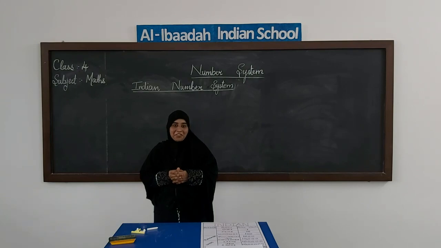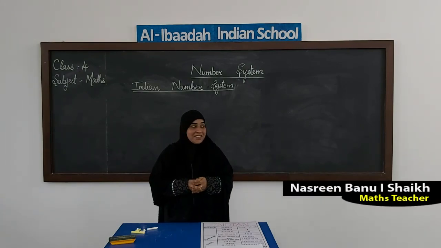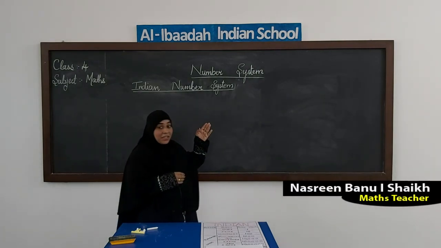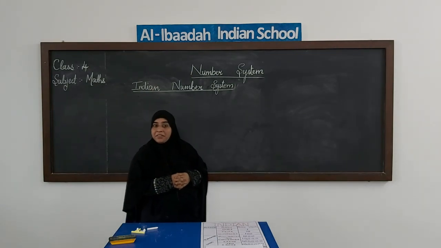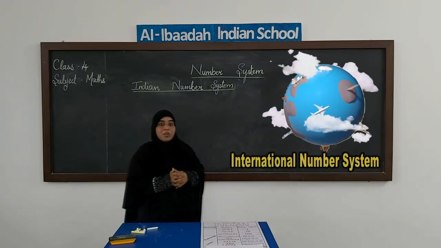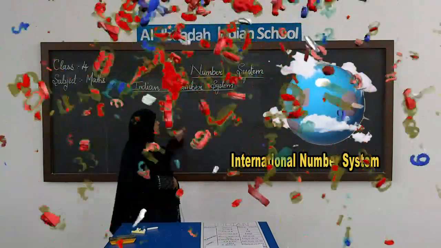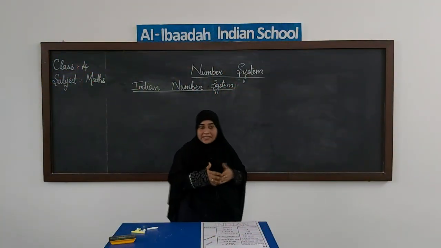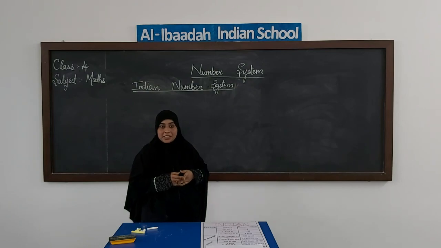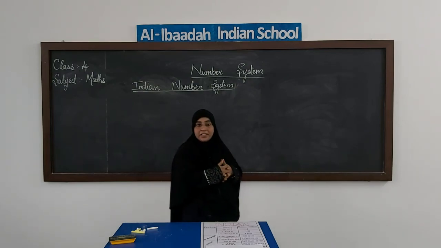I am back again with our next topic, that is number system, the continuation of the same topic which we did in our previous class. I hope you remember what are the things we discussed in our previous class. In number system we discussed international number system, and there we saw what are the places that we have in international number system, how we write the place value and how we read the numbers using commas.